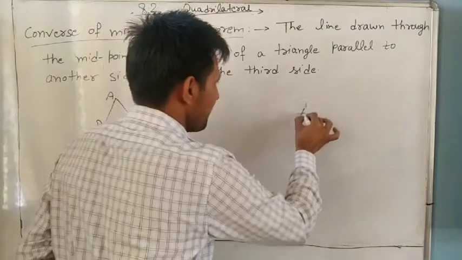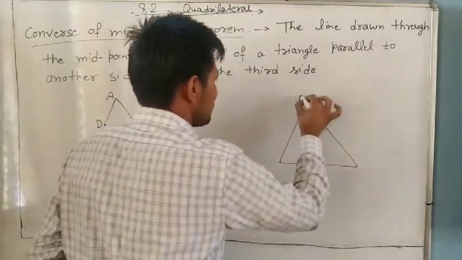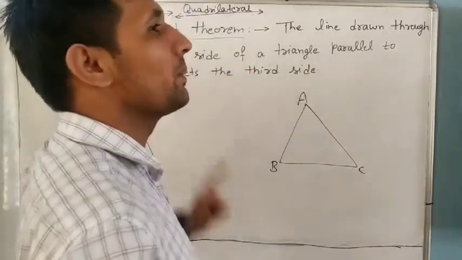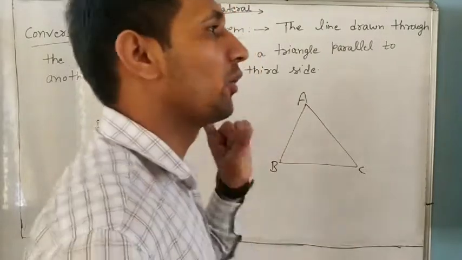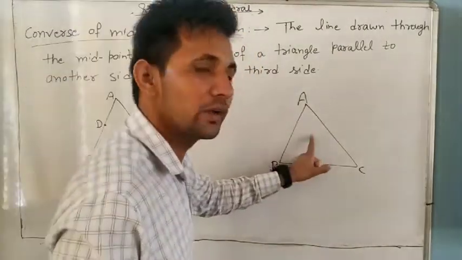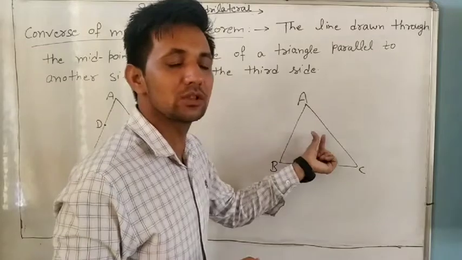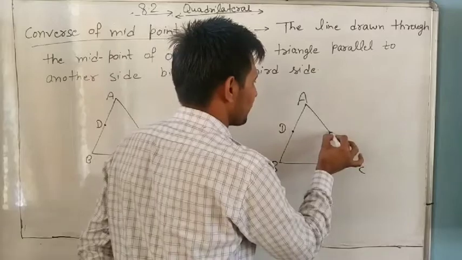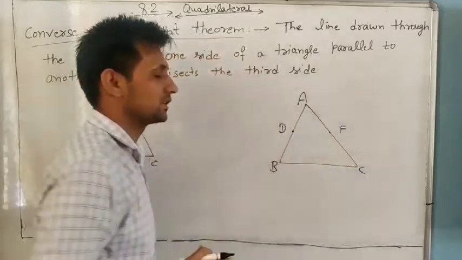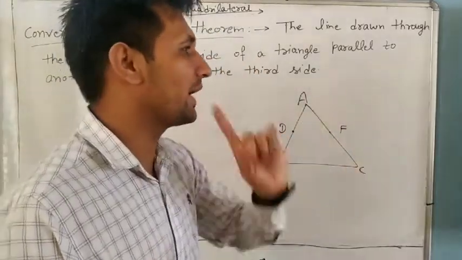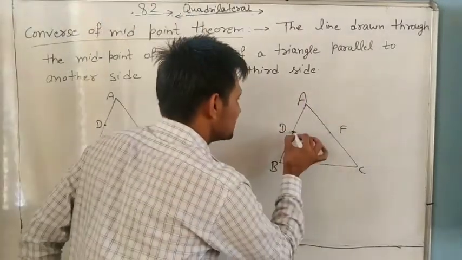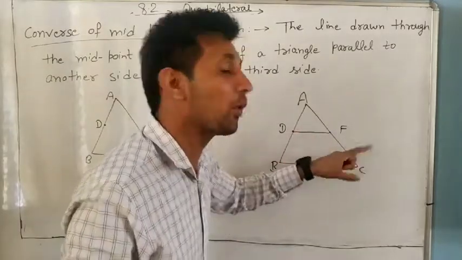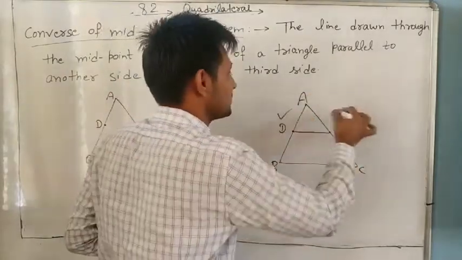The midpoint theorem and the converse of the midpoint theorem are applied on a triangle. So first I am repeating what the midpoint theorem is. Suppose D and F are the midpoints of two sides. A line segment DF is joining the midpoints of two sides of a triangle.